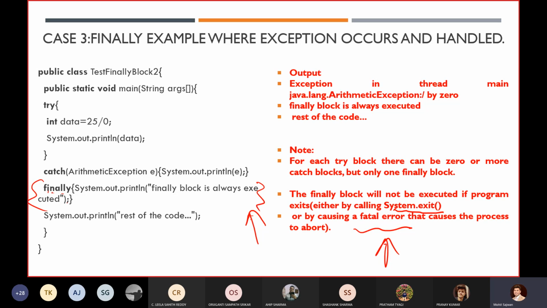So why are we using the finally block? Generally, we use the finally block not to handle exceptions. Remember why we use it: in order to close our resources. Suppose we are using some resources and we got some exception. We want to close that resource, otherwise it will keep on holding, and we don't want to waste our resources so that they keep waiting and waiting like that. That is the reason we always go for the finally block.